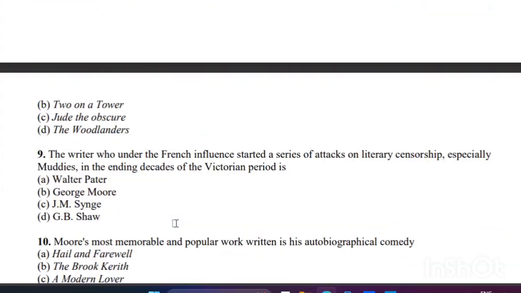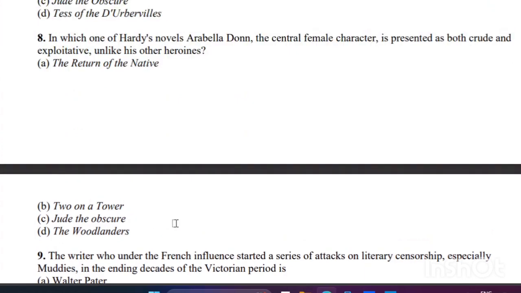Next question: in which one of Hardy's novels is Arabella Donn, the central female character, presented as both crude and exploitative, unlike his other heroines? The right answer is C, Jude the Obscure.